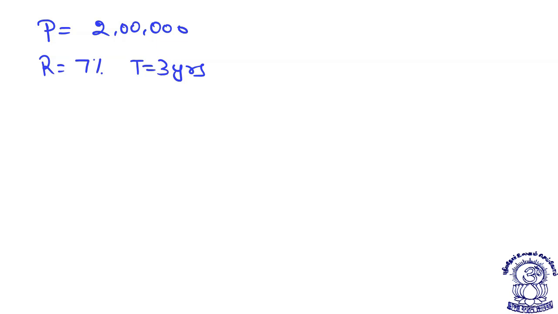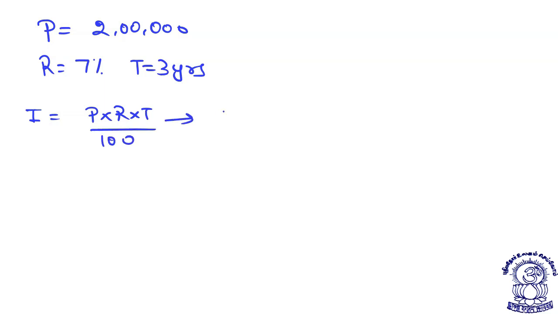Suppose I offer a loan to my friend. Let's say I offer a principal of 2 lakh rupees to a friend of mine at a rate of interest 7% for a time period of 3 years. So how will I solve it? Interest will be P into R into T by 100.